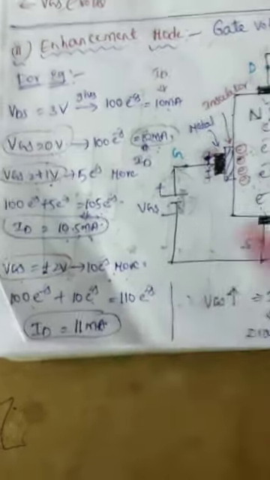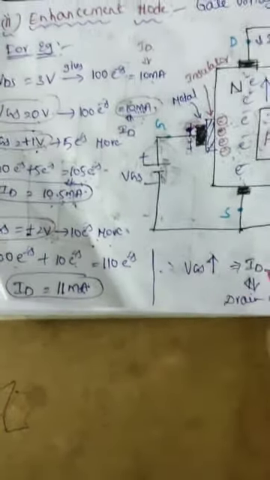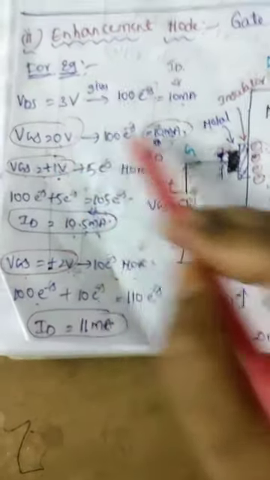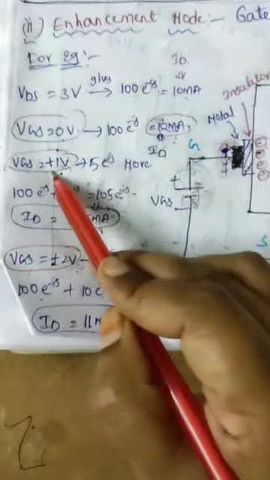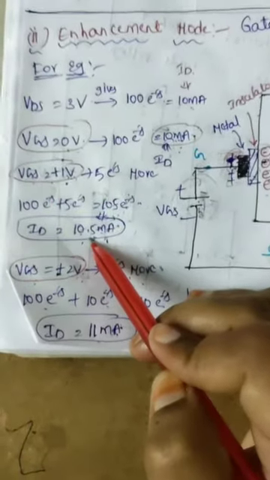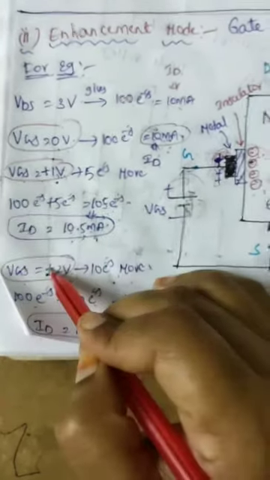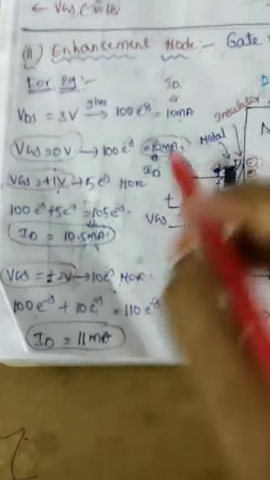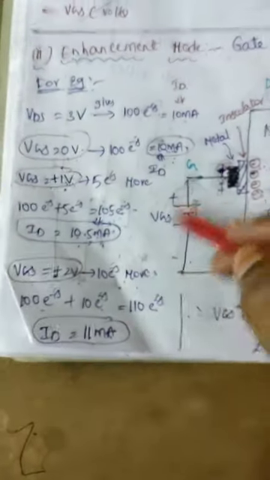So as VGS increases, the drain current ID increases. When VGS equal to 0, ID is 10 milliamperes; at plus 1 volt, 10.5 milliamperes; at plus 2 volts, 11 milliamperes. So as VGS increases positively, the drain current also increases.